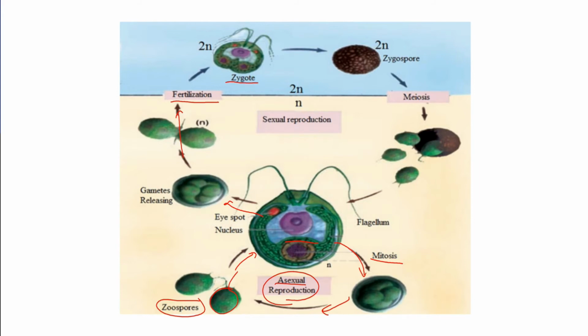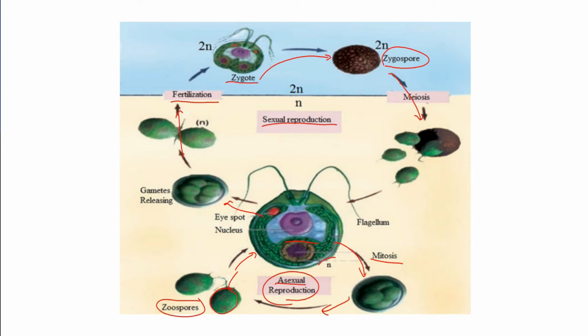And we said sexual reproduction takes place when conditions are poor, meaning temperature is lower, food is less, light is less. So it covers itself with a hard protective coat to resist the unsuitable environmental conditions and forms the zygospore. But then when conditions become good, it passes through meiotic divisions. Why meiosis?